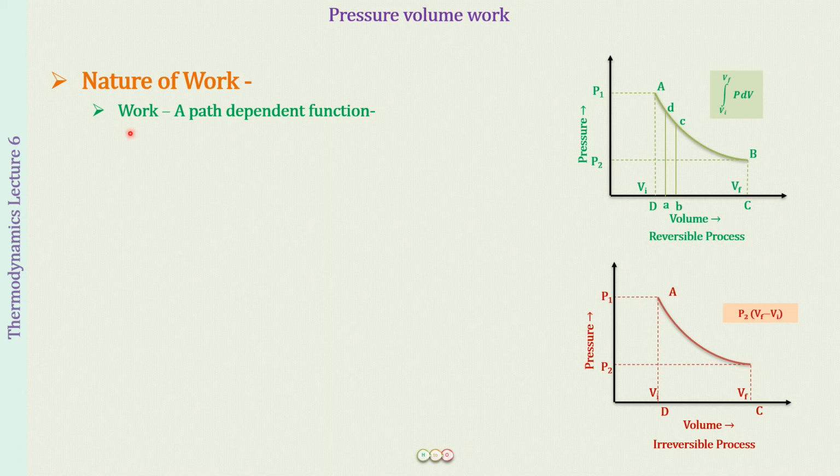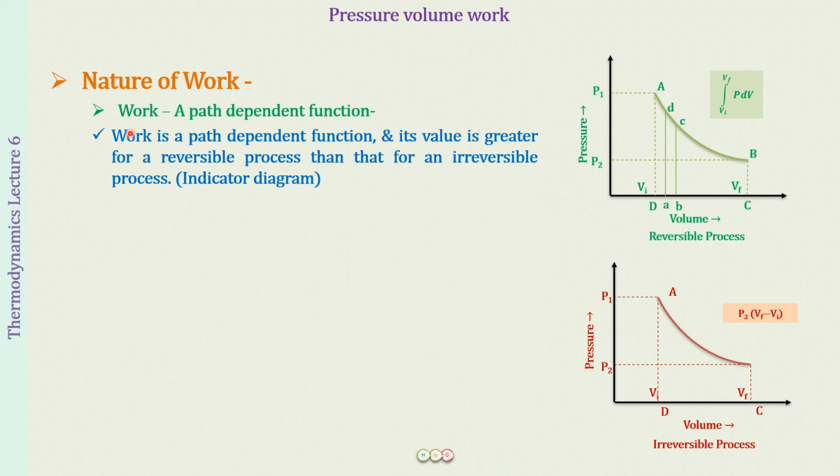And the next thing that you will be learning over here very importantly is that the value of work that we find out for a reversible process is going to be more than for an irreversible process, from the help of these two plots. That is what you will be learning today. Again, I have a lot to discuss about all of this. I'm just giving you a brief understanding today. And these plots that we draw, we call them indicator diagrams. So this is also one thing that you have learned today as new.